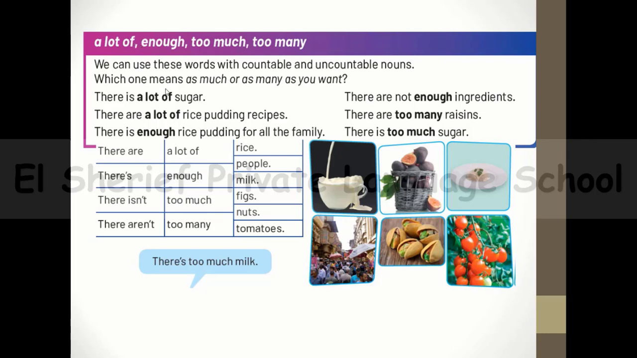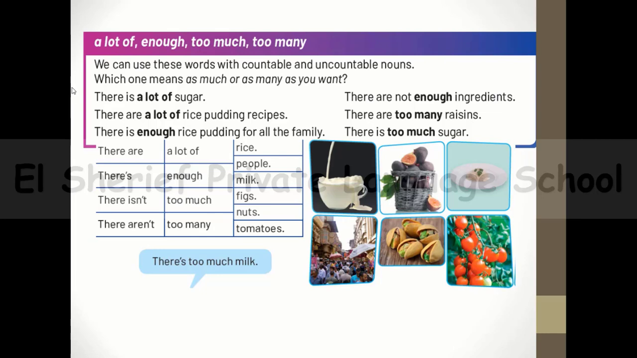And then we have enough. Enough comes with countable and uncountable nouns to mean exactly the same amount we need, no more and no less. Okay, so this is enough. What about too much? Too much comes with just uncountable nouns to mean more than we need. And then at last we have too many. And too many comes with just countable nouns to mean more than we need.